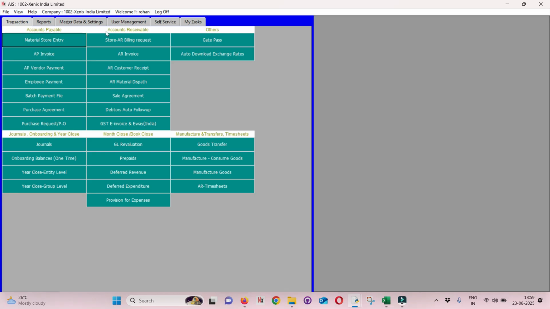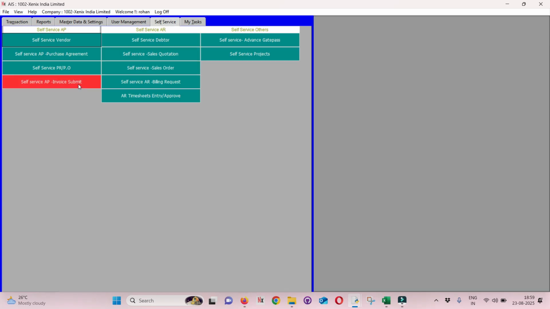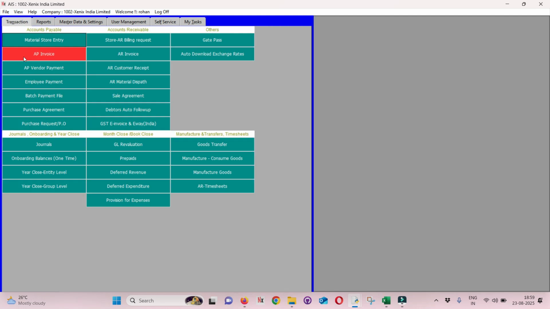Whatever the route, be it the accounts team accounting directly for a service, or against a material receipt, you can account a vendor invoice, or if your organization grows big, if someone submits an invoice, you see that here too. In any case, once you account a vendor invoice, the next step is vendor payment, and subsequently generating a batch file, and you load it into the bank.